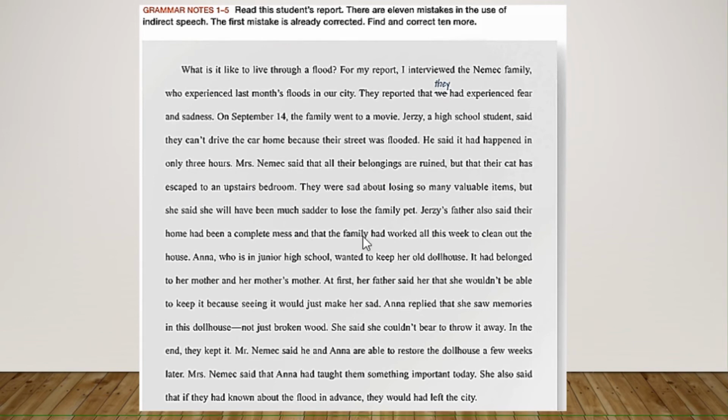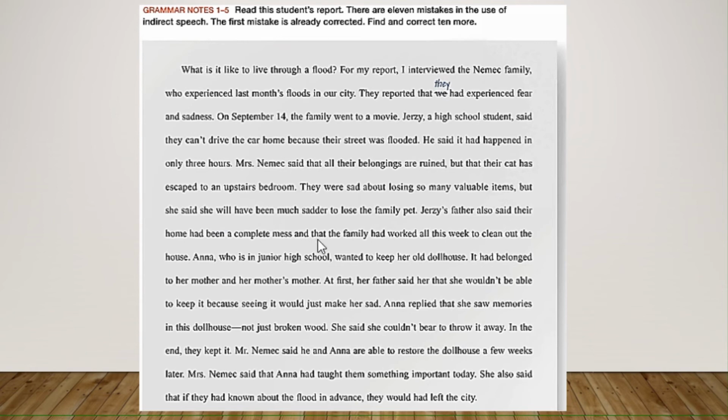They were sad about losing so many valuable items. But she said she will have been much sadder to lose the family pet. Okay, what is the mistake here? She said she will have. Will is not possible when you are reporting, right? Do you remember that I told you what word change or what is the word instead of will when you report? Exactly, would. So she said she would have been, right?